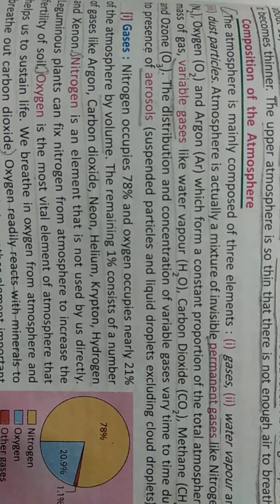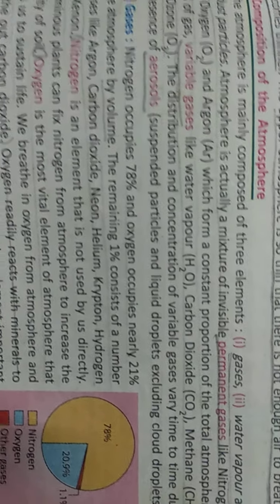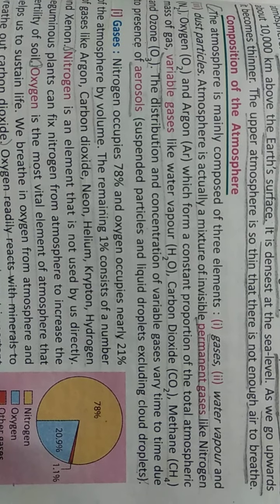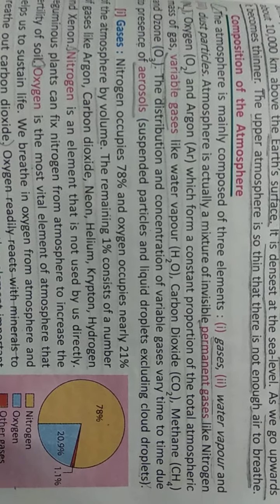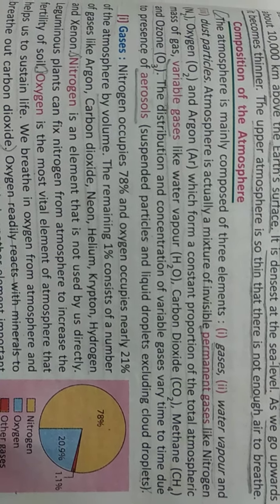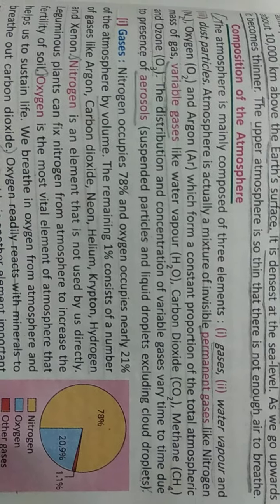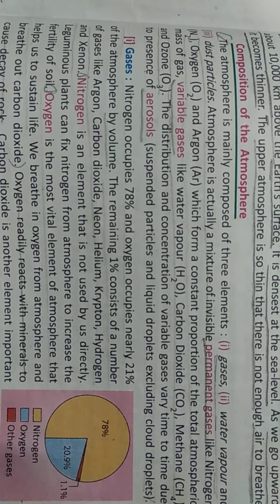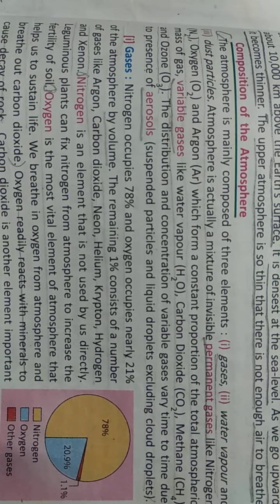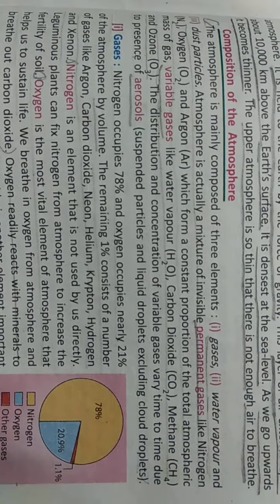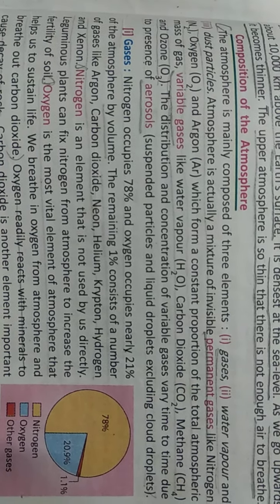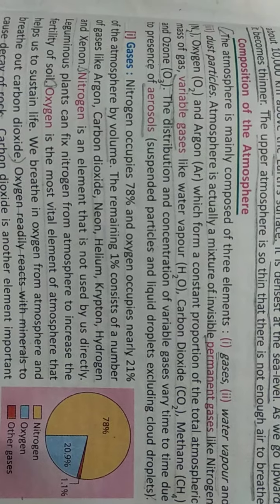The distribution and concentration of variable gases vary from time to time due to the presence of aerosols, which are suspended particles and water droplets, including cloud droplets also.